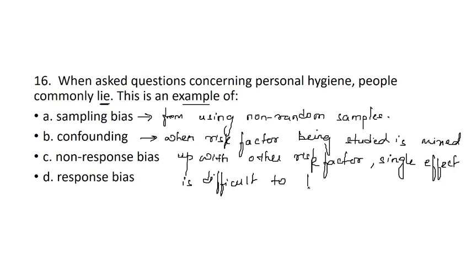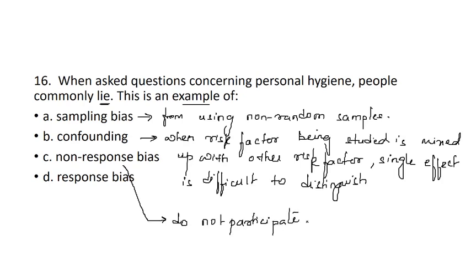Now what about the non-response bias? Non-response bias is when, in a survey, a large number of people do not participate or fail to respond to the survey. But what about response bias?